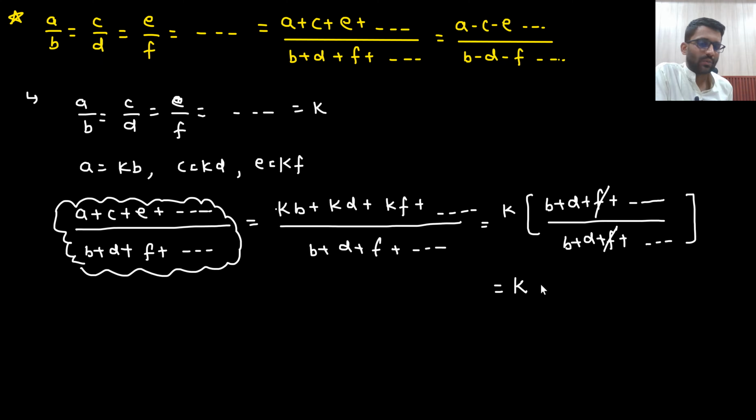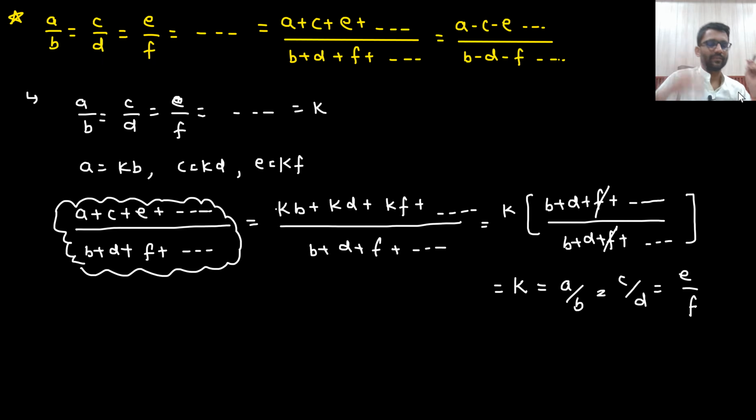So this value is coming equal to K, and K is equal to A by B is equal to C by D is equal to E by F, right? So A by B is equal to C by D is equal to E by F is equal to A plus C plus E and so on divided by B plus D plus F and so on, is equal to A minus C minus E and so on divided by B minus D minus F and so on. Are you understanding this concept? Very simple. Somewhere, in some problems it may be used. That's why I have written it here. Okay.